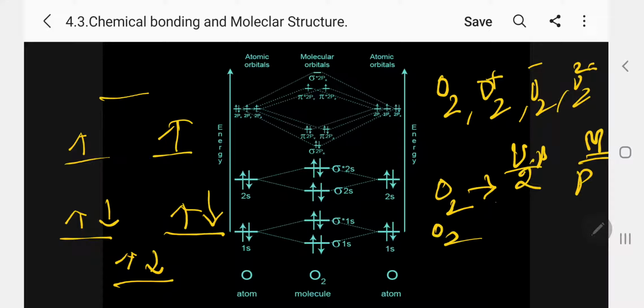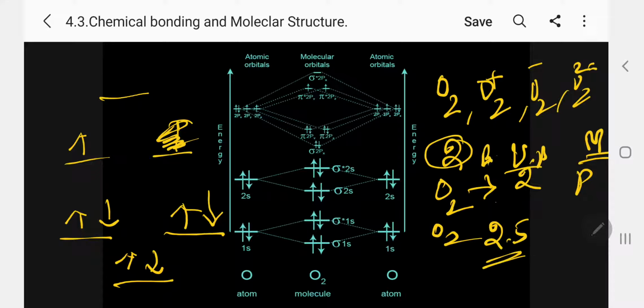O2 plus means one electron is removed, so instead of 4 electrons, it is only 3 electrons. So this electron is not available. So 6 minus 1, the bond order is 2.5. Here the bond order is 2, and here the bond order is 2.5.